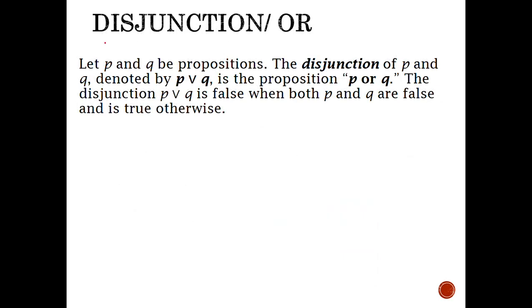Another operator is called the disjunction, and we also call this OR. So again, let's see the definition. If P and Q are two propositions, then the disjunction of P and Q is denoted by P or Q. It is false when both P and Q are false, and it is true otherwise.